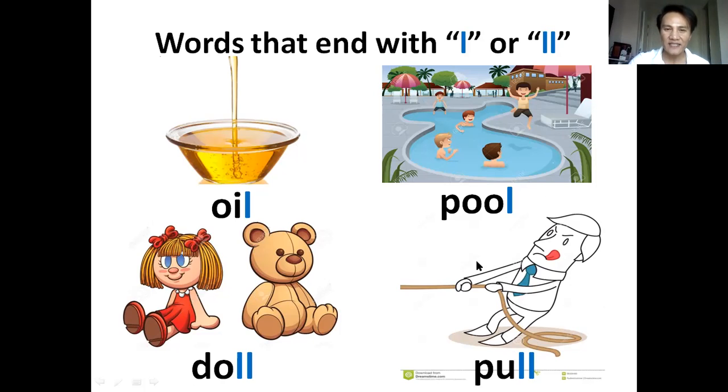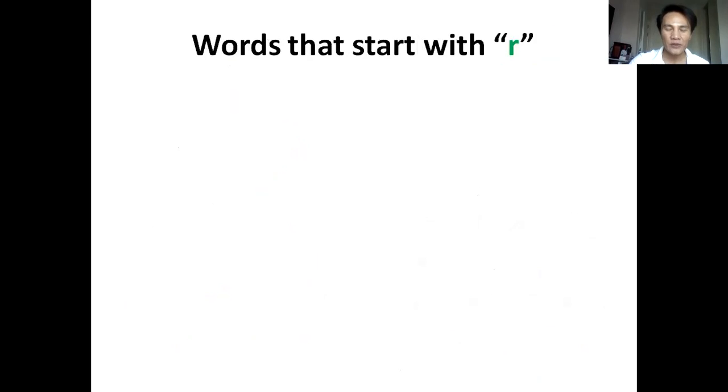Okay, next. Now, we will proceed to the words that start with letter R. The last letter was L. And this time, we'll talk about letter R. Now, what are the words that start with letter R?